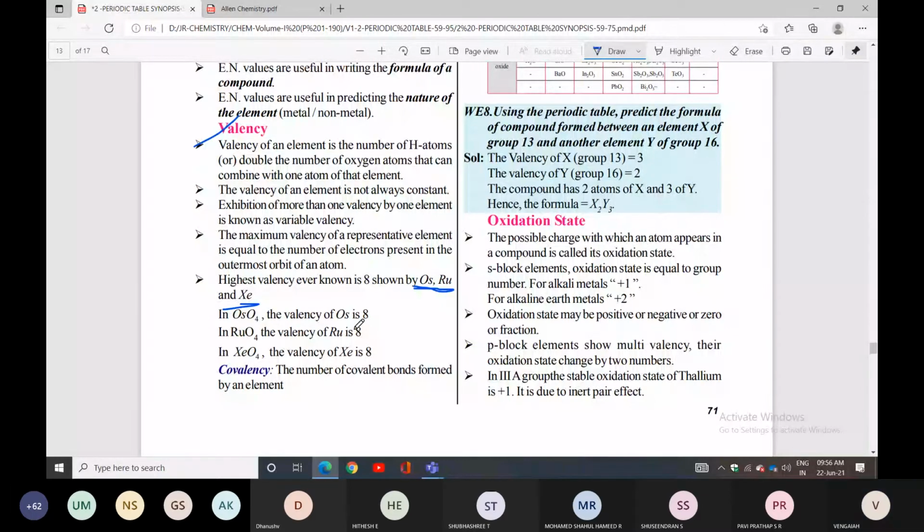After that, ruthenium also we have 8 oxygen.